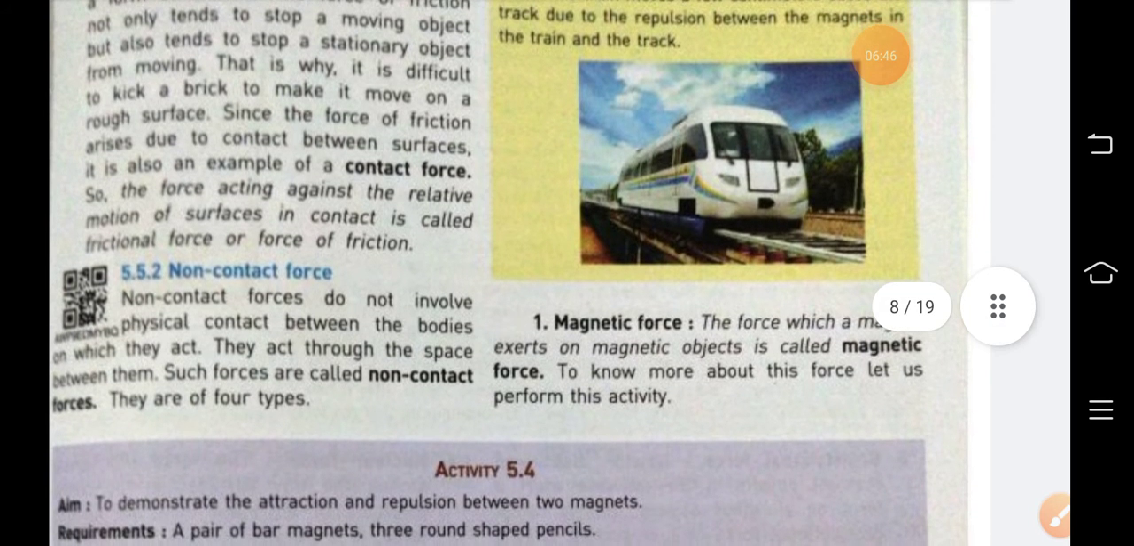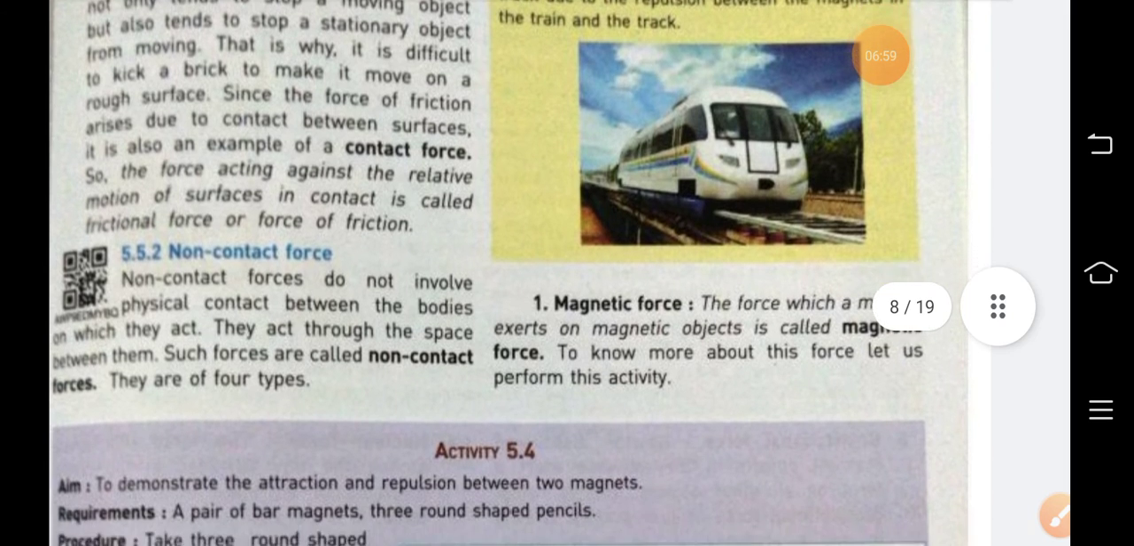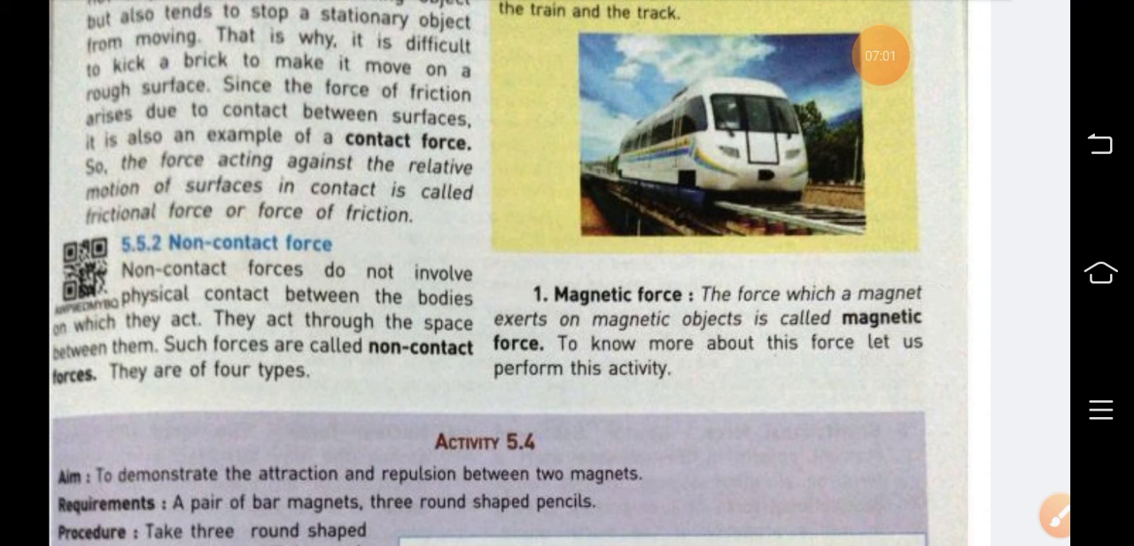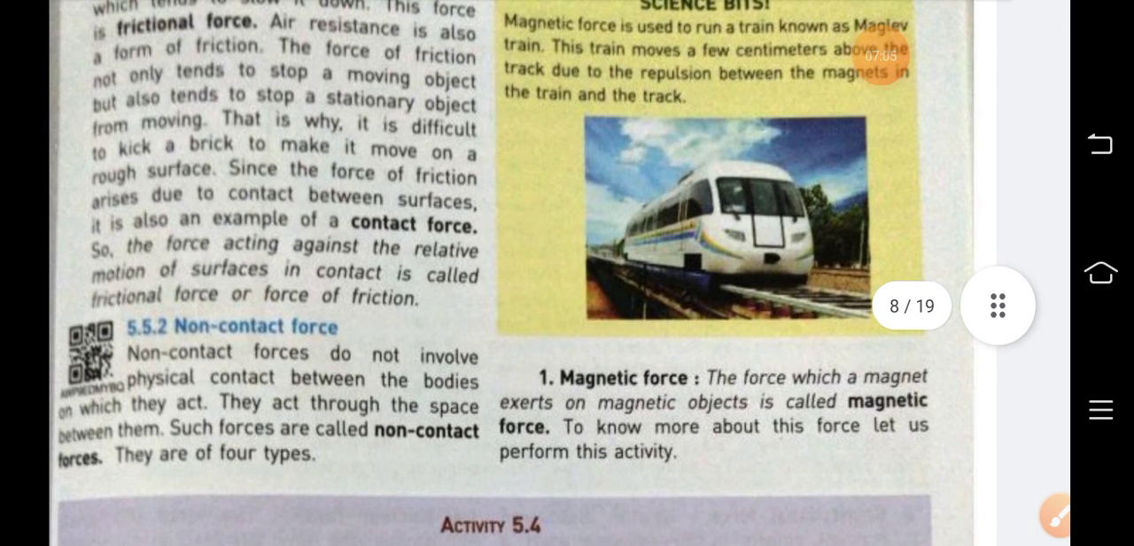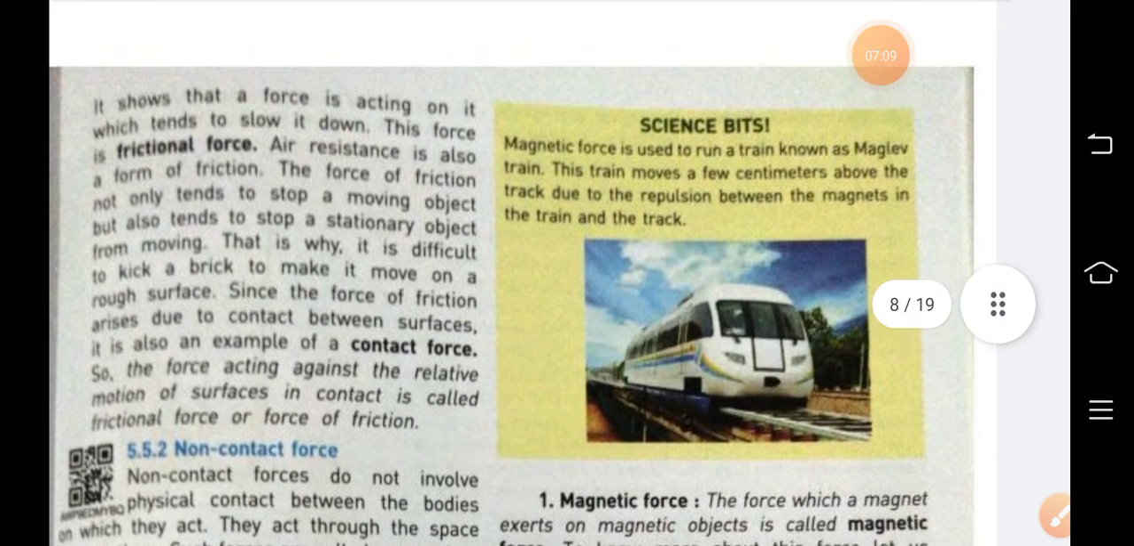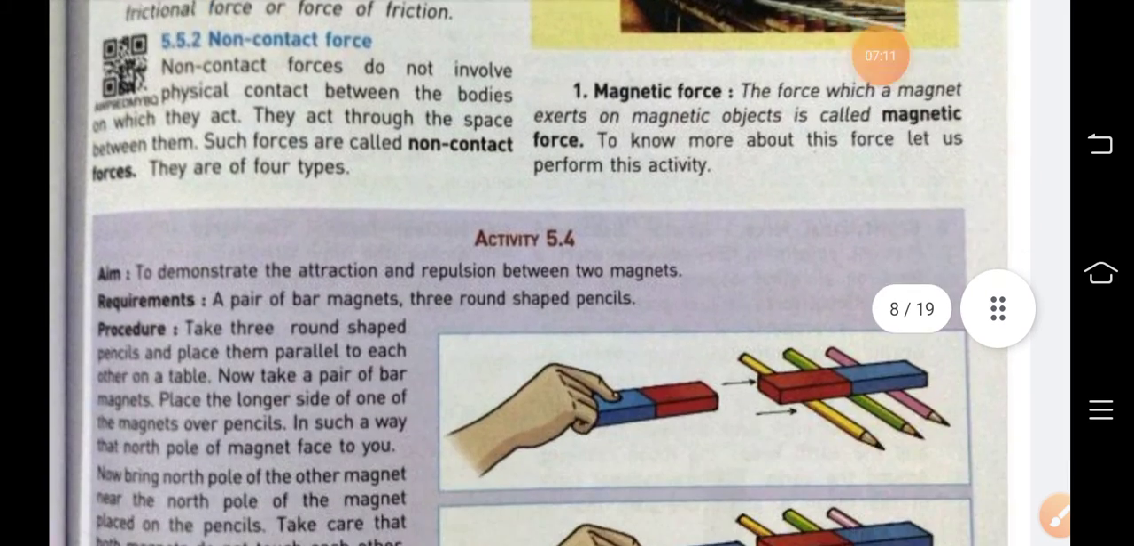Next is non-contact force. When the two objects are not in physical contact, not touching each other, but the force is applied from a distance, then it is known as non-contact force. Two types are there: magnetic force and electrostatic force.